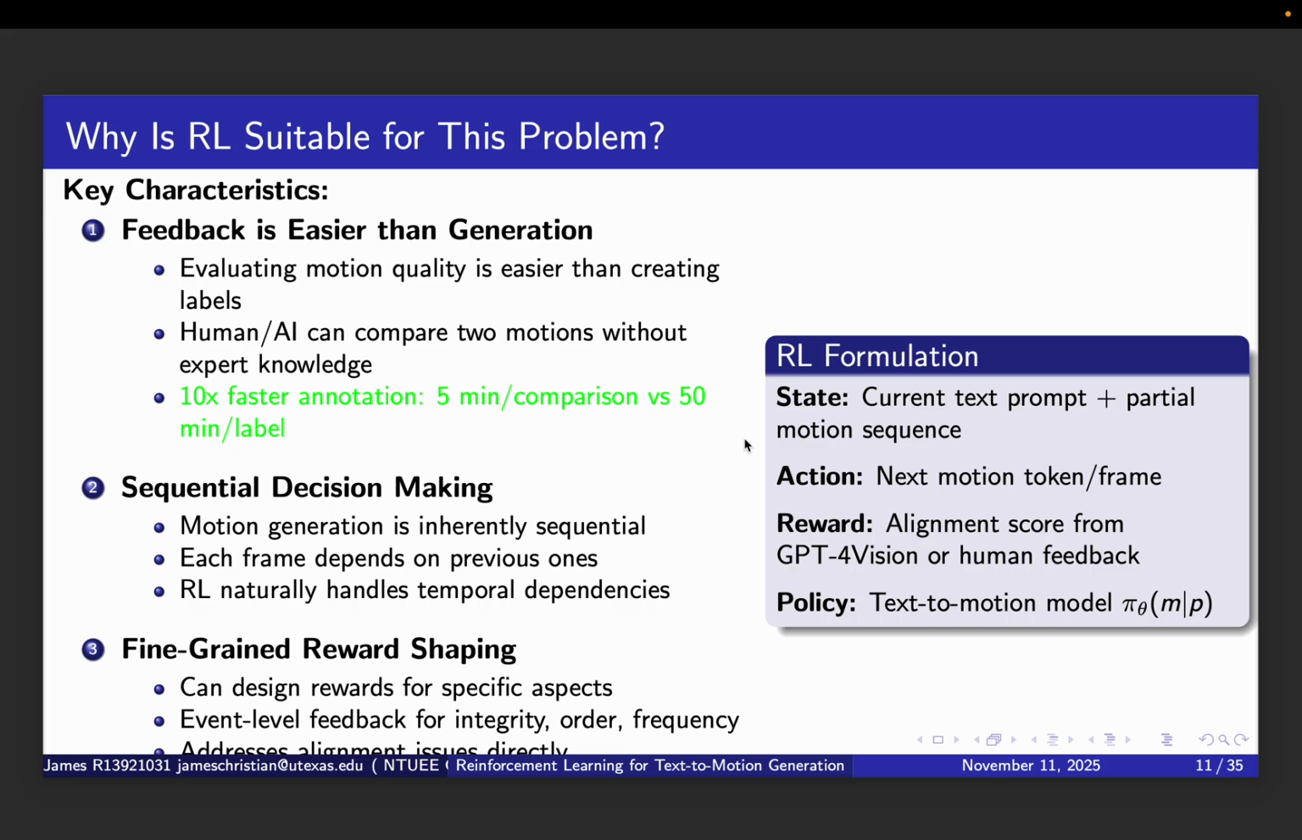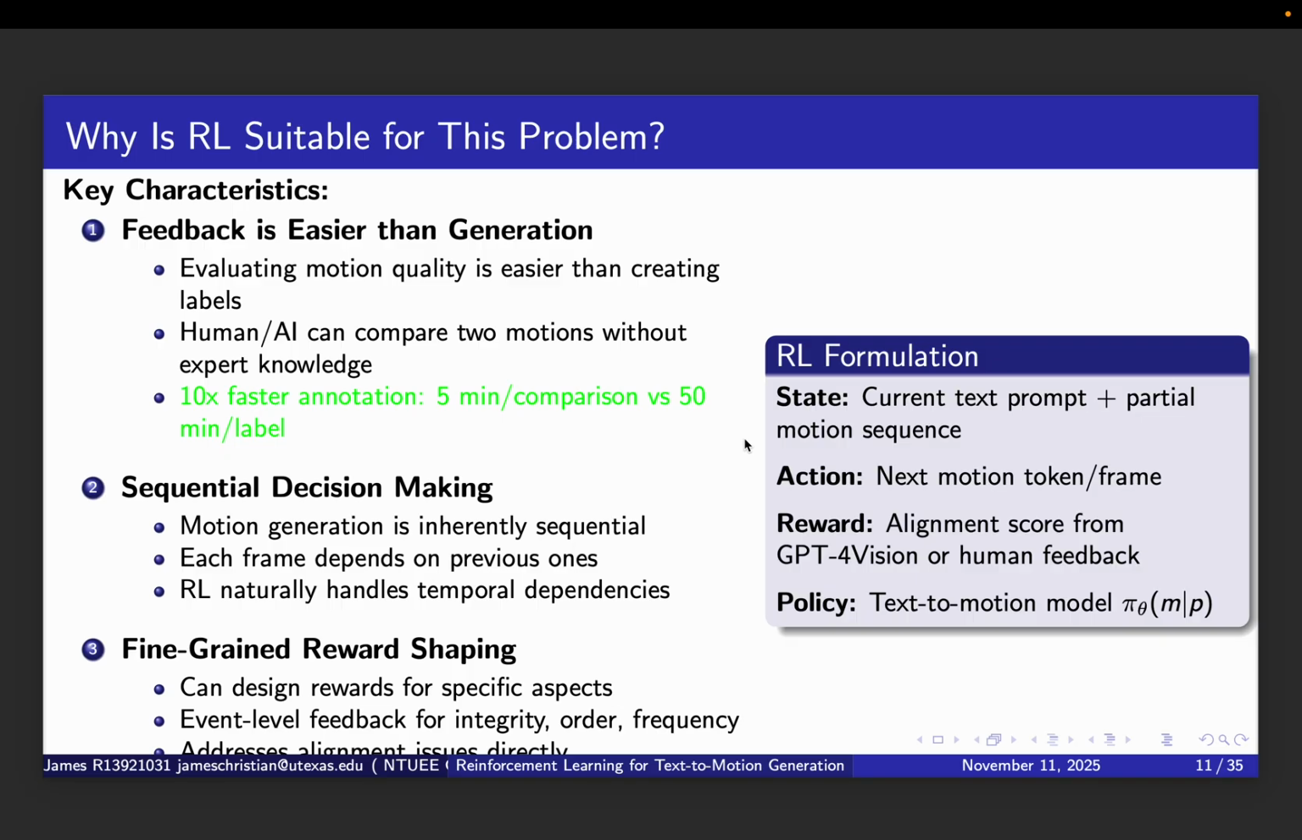On the right, you can see how we formulate these as an RL problem. The state consists of the current text prompt plus the partial motion sequence generated so far. The action is the next motion token or frame to generate. The reward comes from alignment scores provided by GPT-4 Vision or human feedback. And the policy is our text to motion model that we are training.